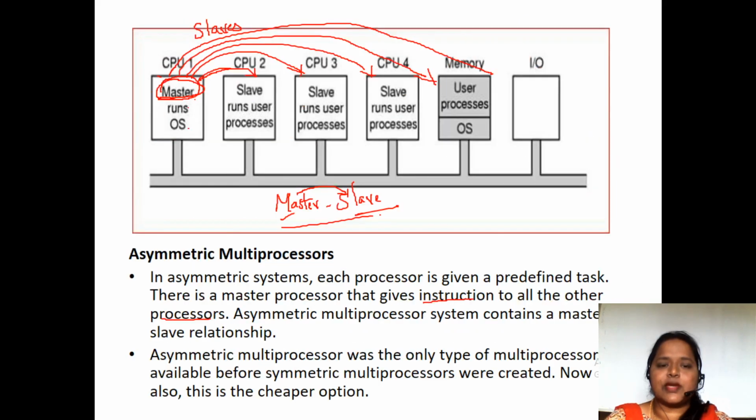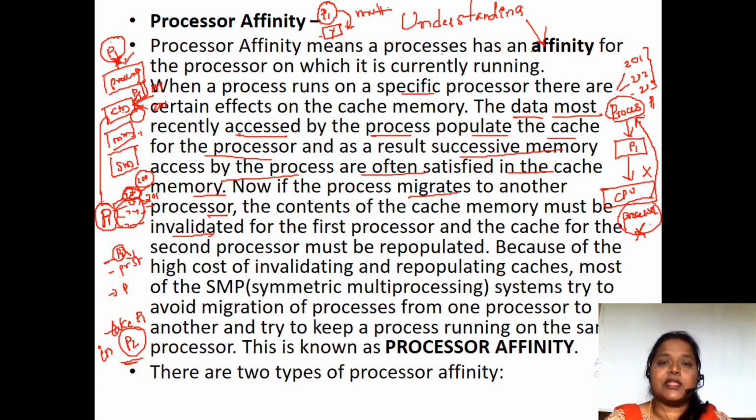And what are the things we have seen? Processor affinity. Affinity in the sense, understanding between the processor and a process, that we have two types, soft affinity and hard affinity. Soft affinity in the sense, once a processor has been allocated to a process, we will try as much as possible to allocate the process to the same processor again, but it is not in our hands. That is soft affinity. When it comes to hard affinity, it is not making any specific choice, but from the subset of the processors, it is going to pick any of the processors.